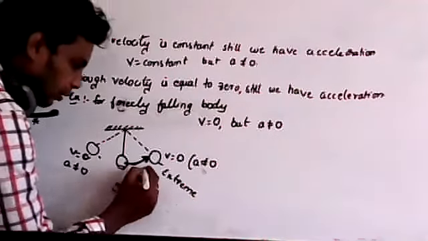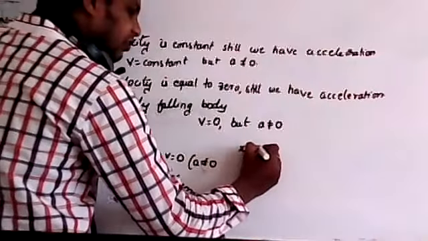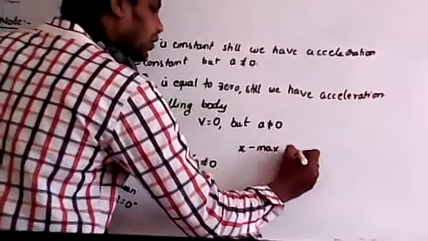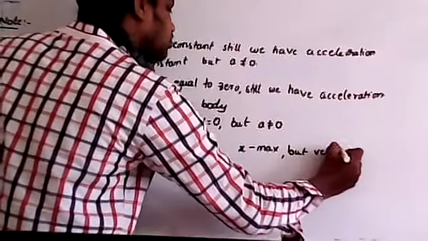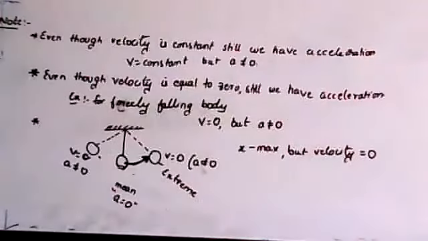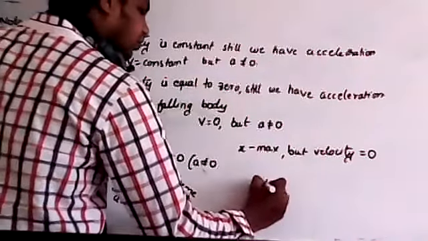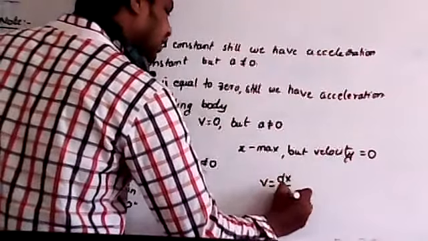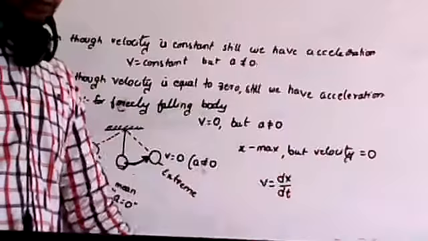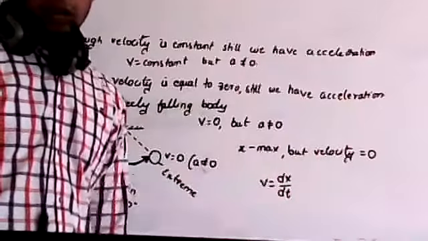Are you clear? Now remember, here displacement is maximum, but velocity is equal to 0. Now remember, velocity is taken as, for example, dx by dt. Therefore, even though displacement is maximum, the velocity is 0.